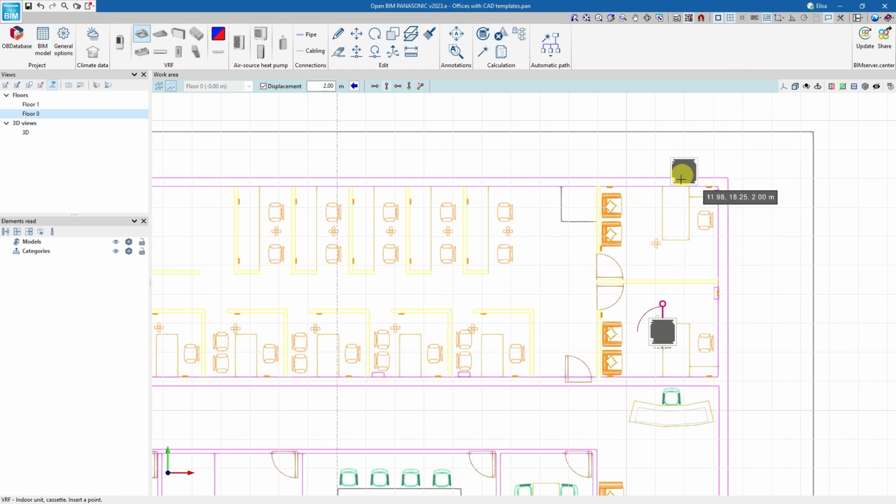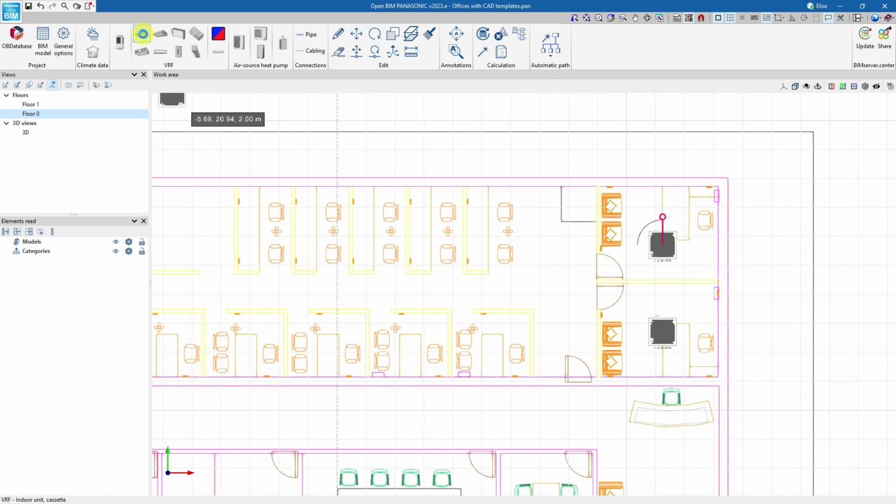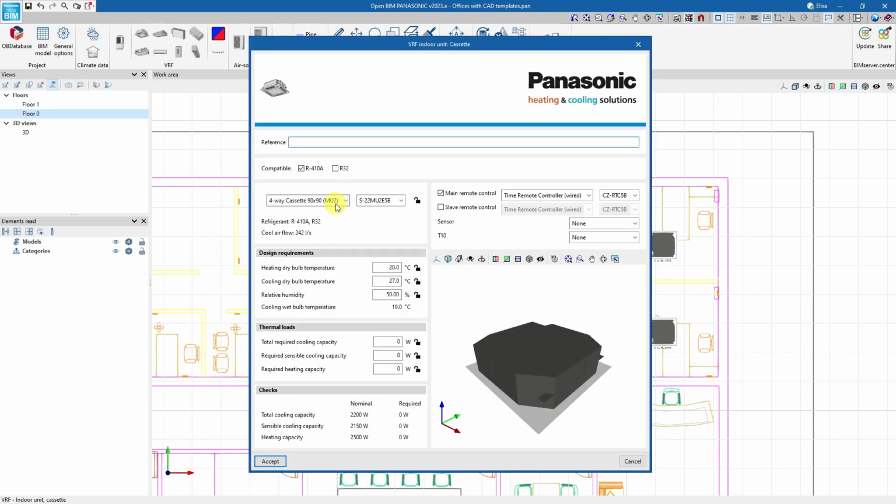If we keep distance activated, when entering system components, we can enter the exact distance between them. We complete the system by inserting the remaining VRF components.